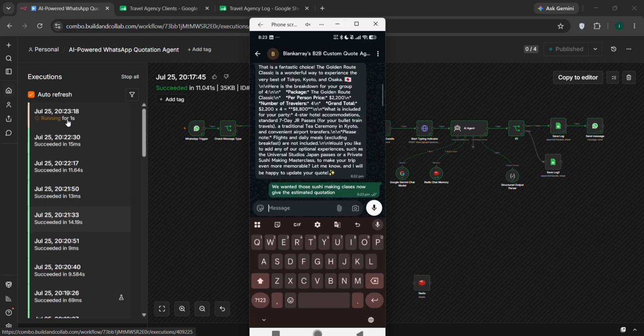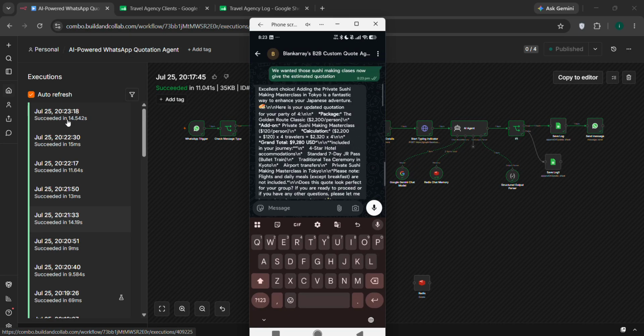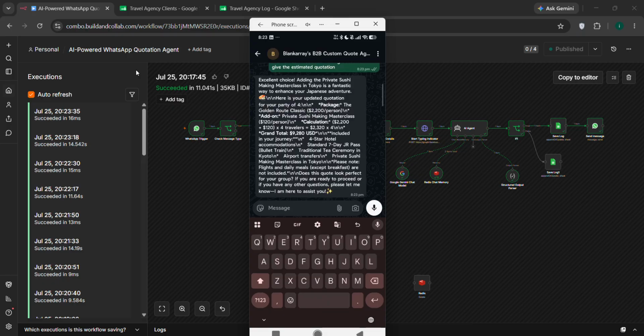Okay, let's see whether it actually understands the thing or not. Okay, it says typing. Perfect, and now the bill was 9,280. So perfect, everything actually works right here. And this is how the whole system will work live.